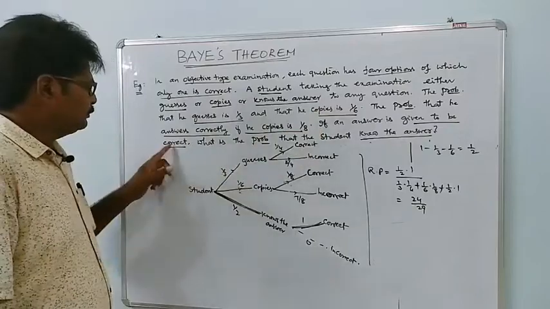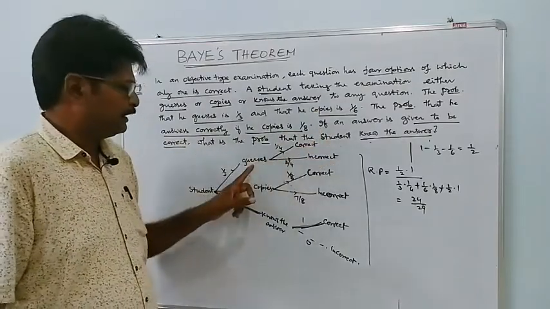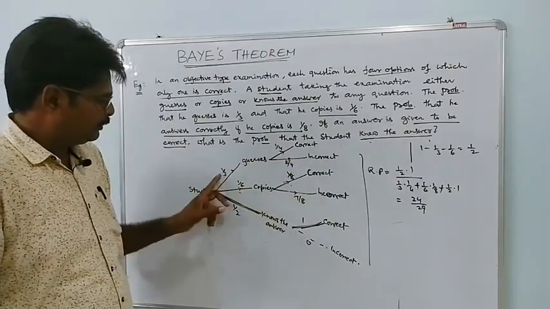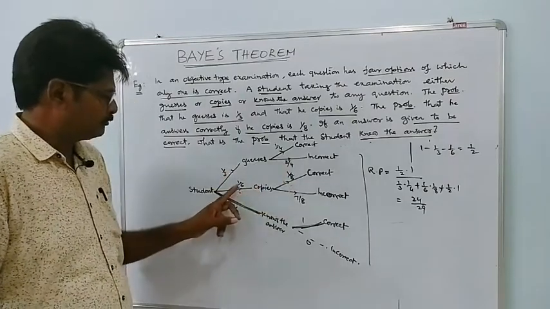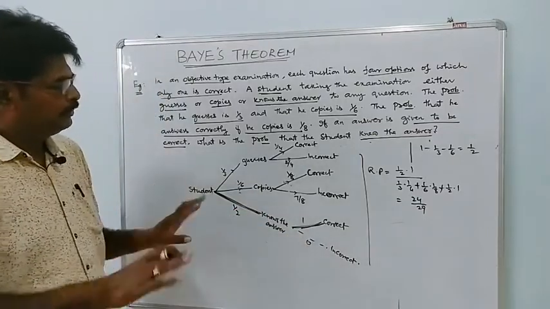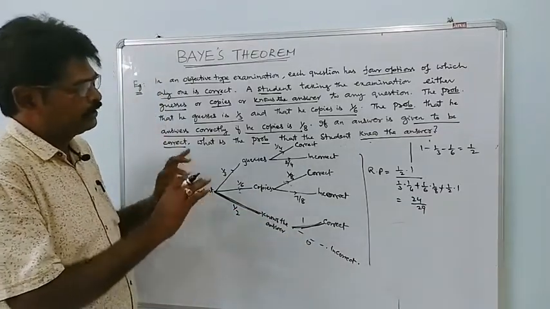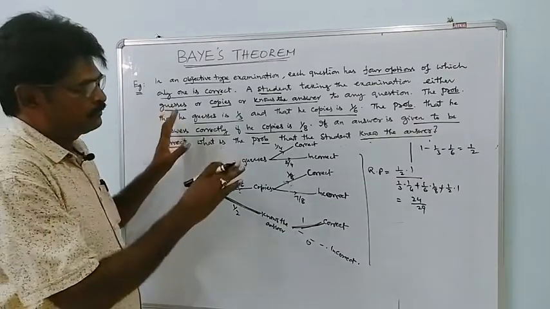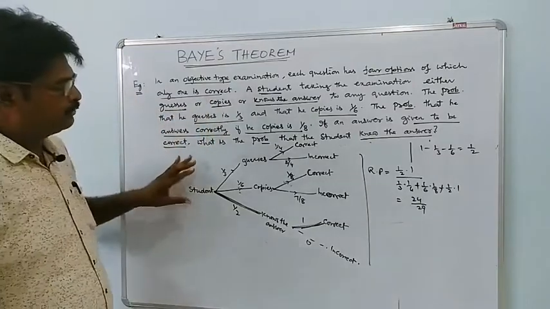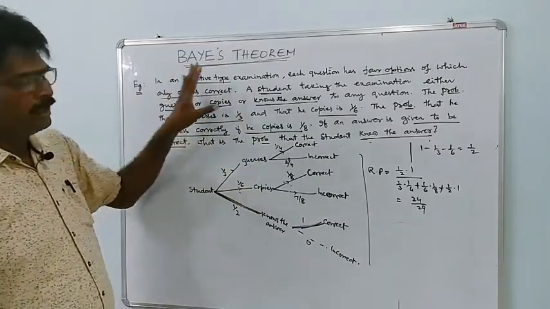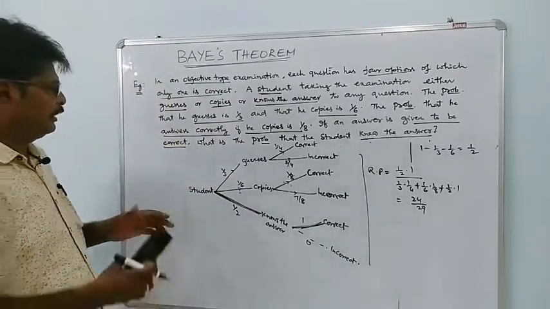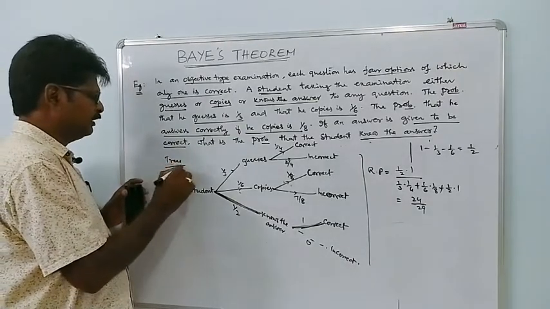If an answer is given to be incorrect, what is the probability that the student guesses the answer? Then it is 1 by 3 into 3 by 4, divided by the denominator: 1 by 3 into 3 by 4 plus 1 by 6 into 7 by 8 plus 1 by 2 into 0. Like this, by using these trees, you can answer 6 sub-problems under this problem. So tree diagrams are very useful to solve problems on Bayes' theorem. This is the second method, and that is called tree diagrams.